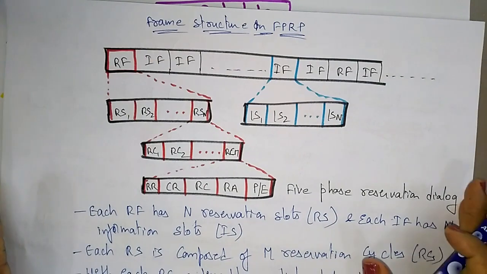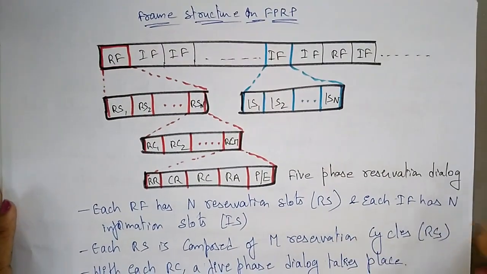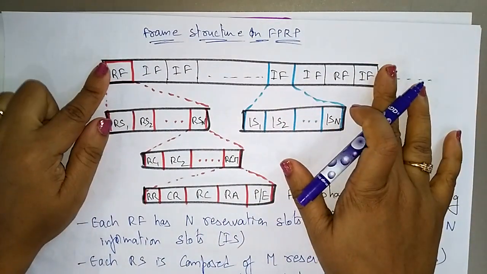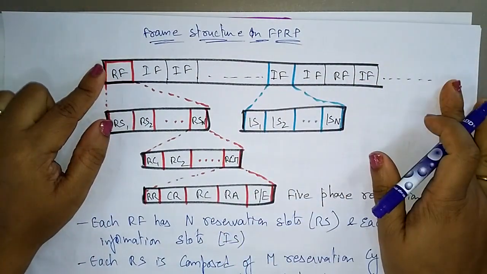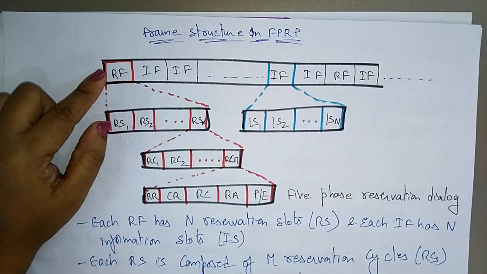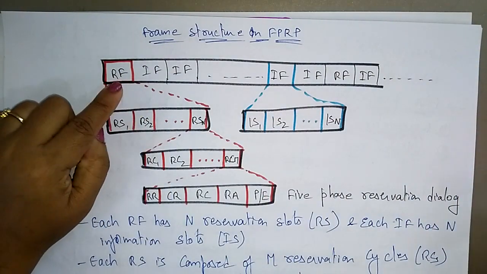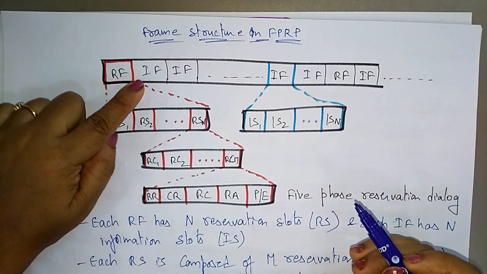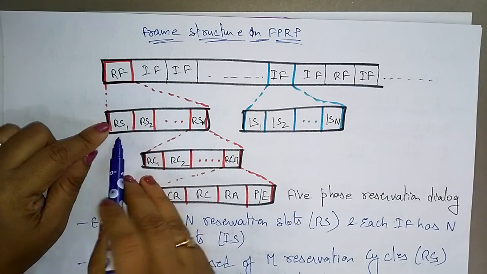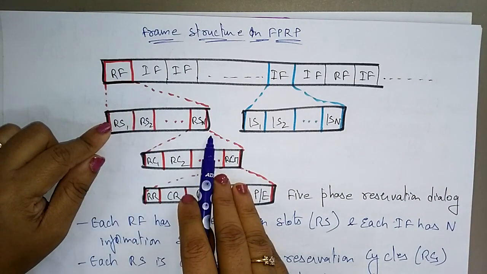So this is the frame structure in FPRP. Whatever the frame length is, the complete frame is divided into 2 frames, that is a reservation frame and an information frame. RF is the reservation frame, IF is the information frame. The reservation frame has RS1, RS2 up to RSN, N slots.